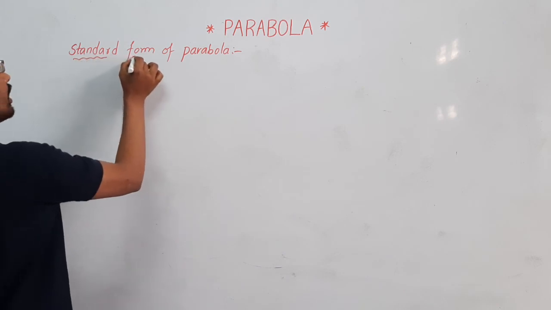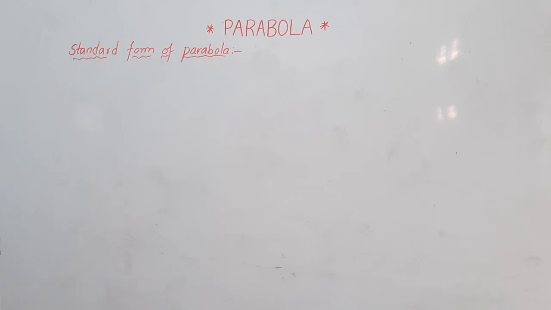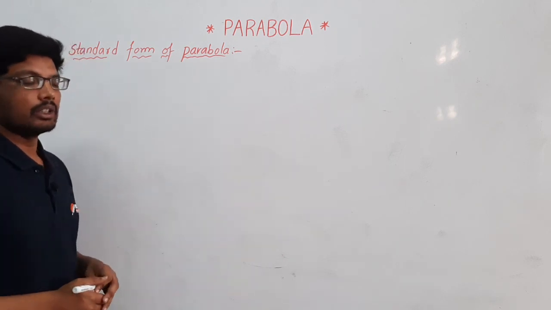We already know the general information about the parabola. A U-shaped figure is called a parabola, but not all U-shaped figures are parabolas.